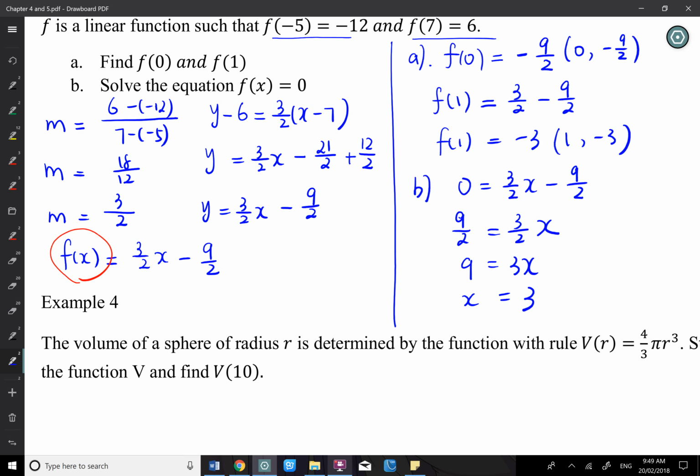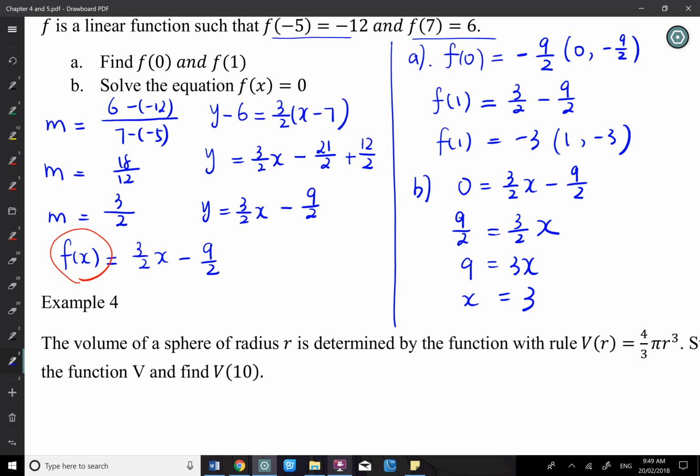That's all good. If you can get the right answer, that's all good. But for this one, we don't really need to solve simultaneous equations. We don't need to solve anything. We directly work it out by the previous knowledge. Find the gradient, use the y minus y1 equals m, x minus x1 formula.